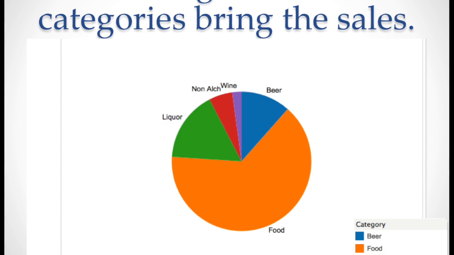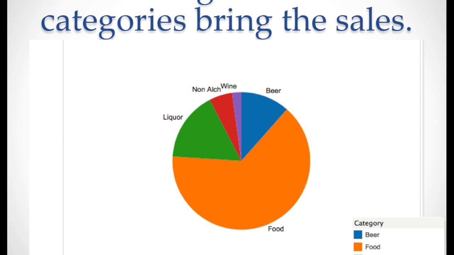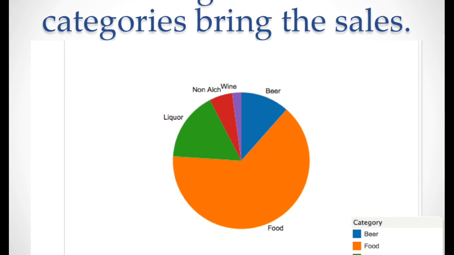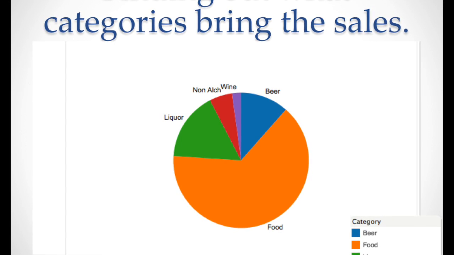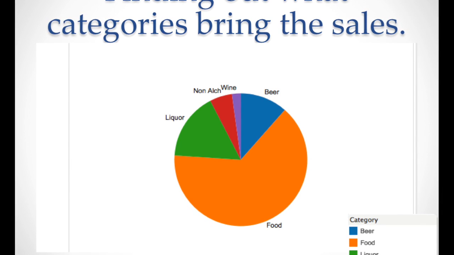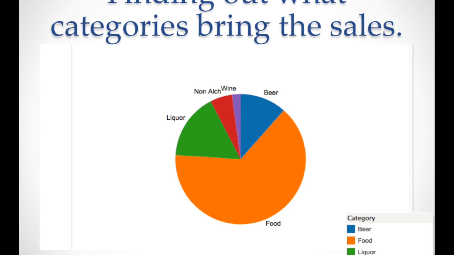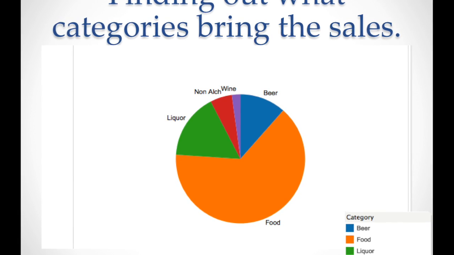You have a pie chart that shows the sales by category. As you can see, food and alcohol are the main source of profit for the company. We saw most of the top sellers of food in the previous two charts.